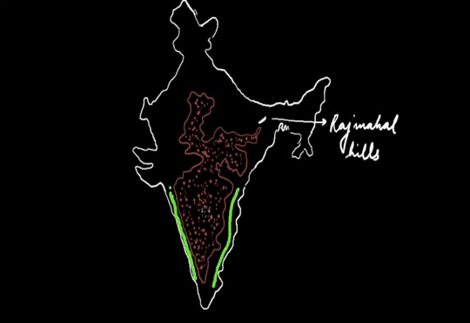This vast plateau is 1600 kilometers long in north-south direction and 1400 kilometers wide in east-west direction. The Narmada and the Tapi trough divides this great plateau into the following two parts. First, it is the Malwa plateau.